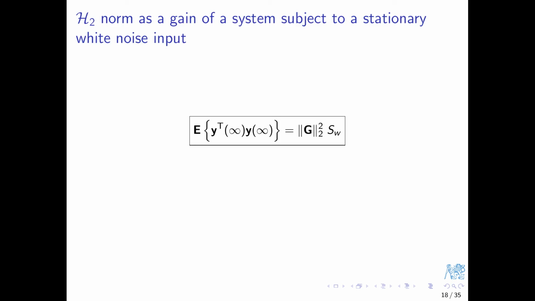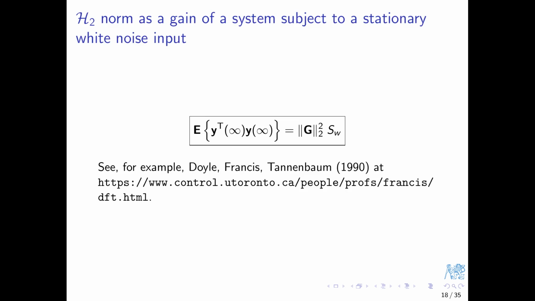To make this statement even simpler, assume that the white noise inputs have all unit spectral density. The H2 norm is then equal to the mean square value of the outputs. That's it. I give the result without the proof here. Either you will see the proof in the course on estimation, filtering and detection with Vladimir Havlena next semester, or you can consult the freely available textbook by Doyle, Francis and Tannenbaum. I very much recommend it, also because it's fairly slim.